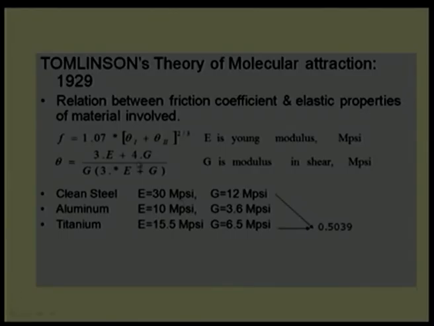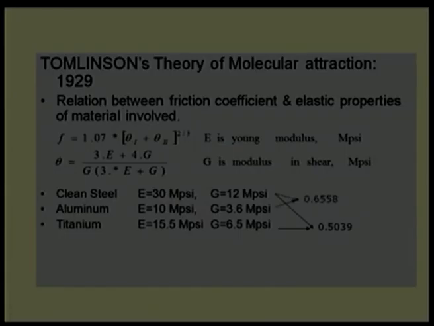If I substitute 30 and 12 in the formula, I can find theta 1. Similarly, if I substitute 15.5 and 6.5, I can find theta 2. Substituting these values, I will be able to find the friction force, and that turned out to be 0.5039, roughly 0.5 coefficient of friction, that is again the static coefficient of friction.